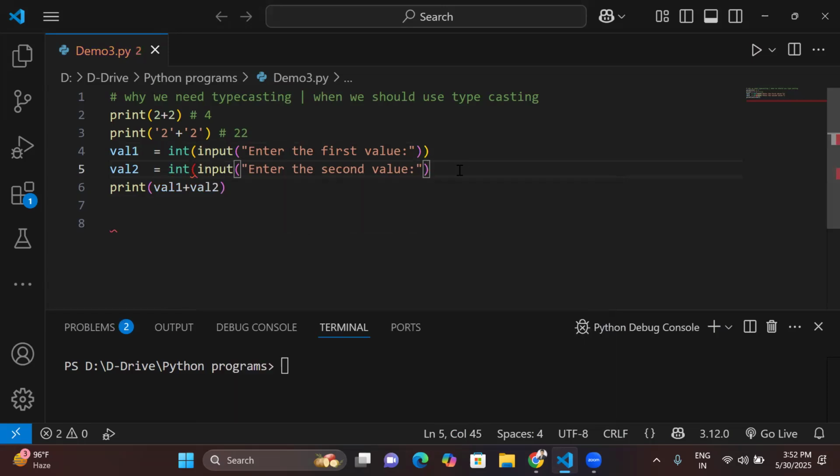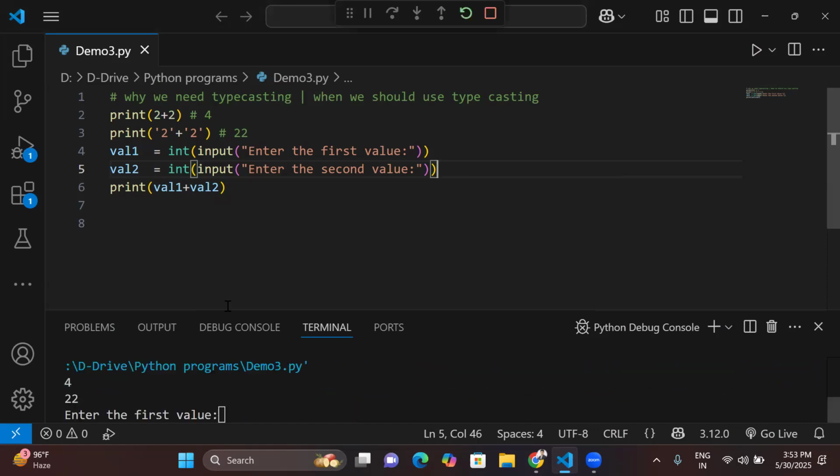So what will happen exactly? The input function will do its job and accept the value, but it will accept it as a string. Now, since we are taking the input function inside the int function, after accepting the value and before assigning it to the variable, like val1 and val2, it will first be converted into an integer, and then stored in val1. This is the procedure, the way it is going to happen.